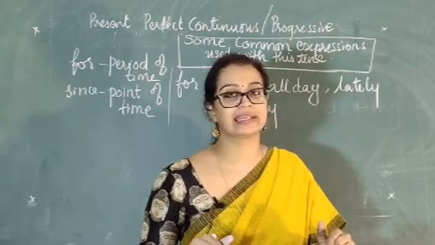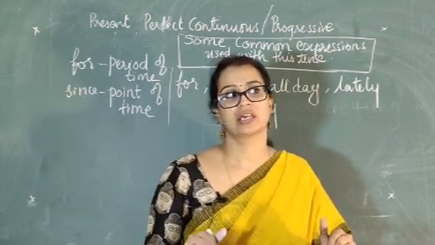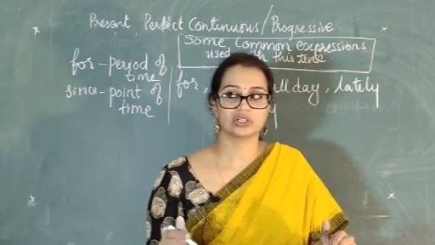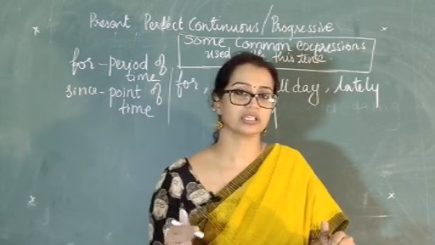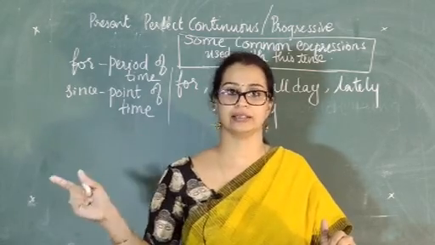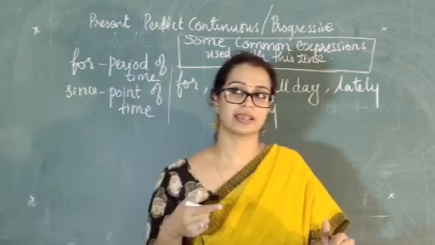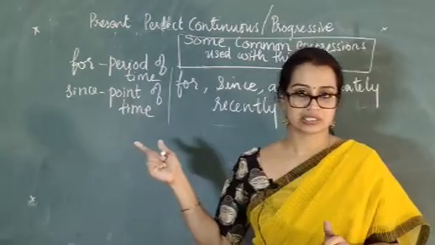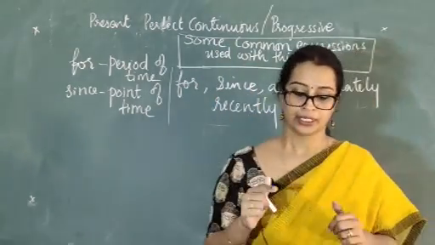It has been raining all day. That means it started in the past, in the morning, and is still continuing. Maybe now it is evening, 4 o'clock, and even now it hasn't stopped raining. So that period of time again, the whole day it has been raining. Or you can say it has been raining all night, it has been raining all afternoon, and so on. So this is one common expression that comes with present perfect continuous tense, all day.